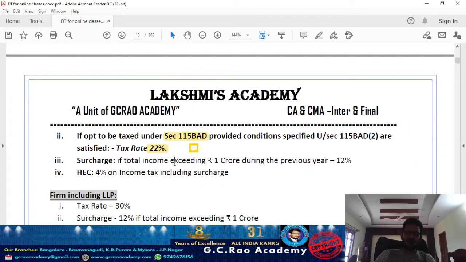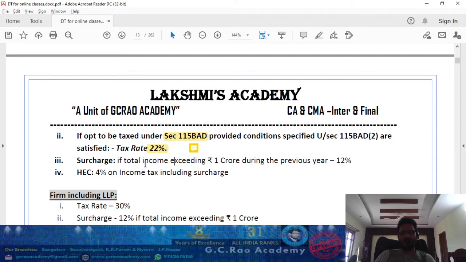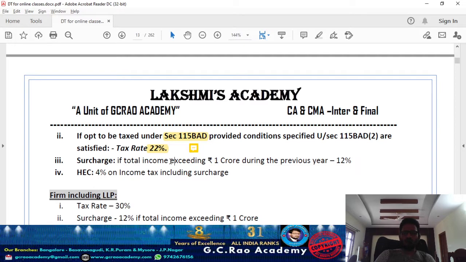Next one, normal provision: when the cooperative society is covered under normal provision, not opting for 115BAD, if total income exceeds 1 crore during the relevant previous year, then surcharge at the rate of 12%. If it's not exceeding 1 crore, no surcharge. On the total tax liability, health and education cess will be 4%. So on the tax on total income plus surcharge put together, I need to apply 4%.